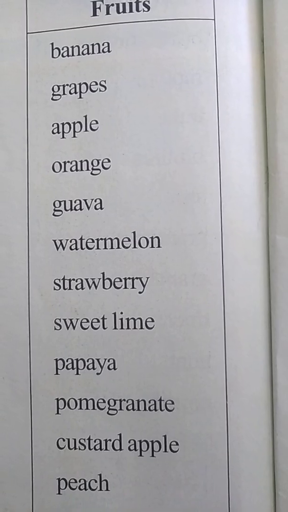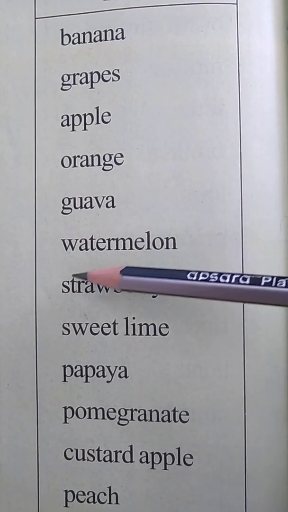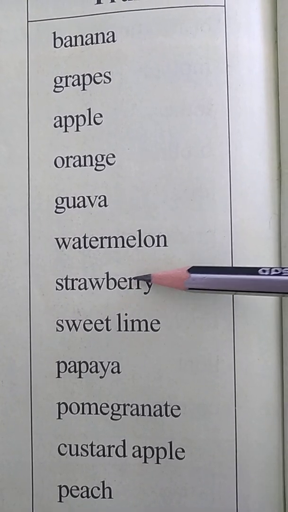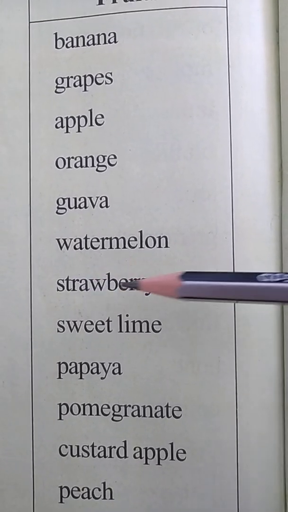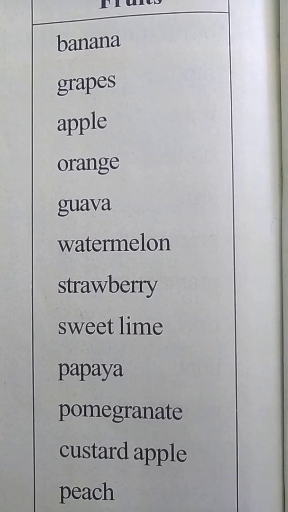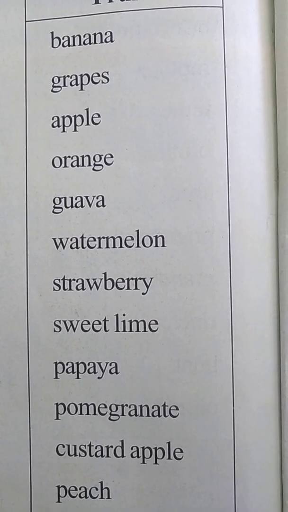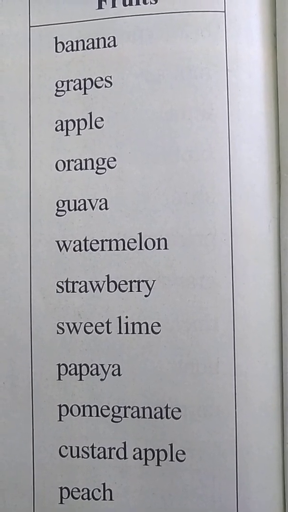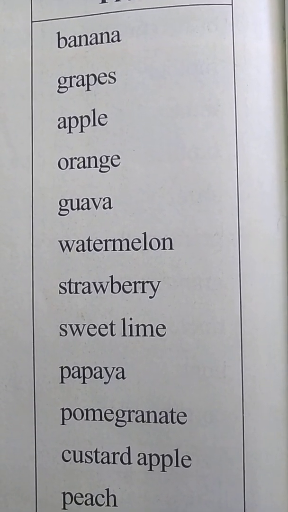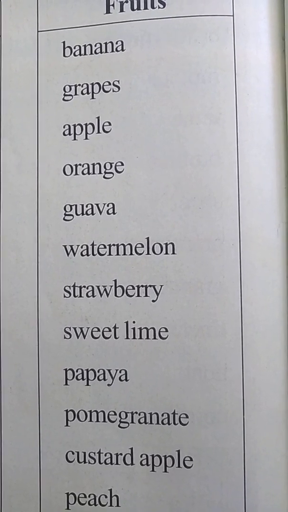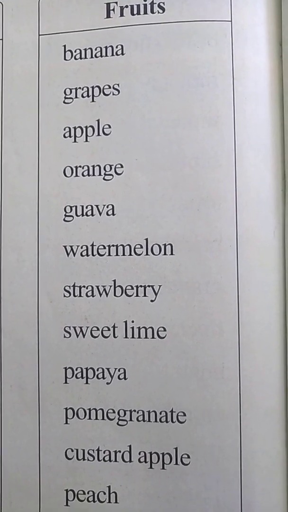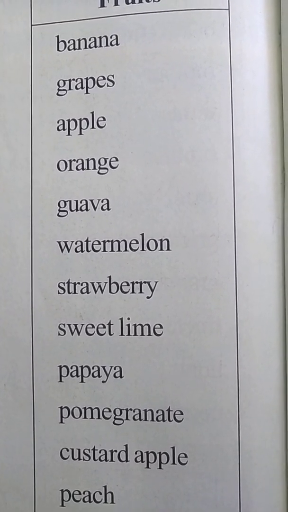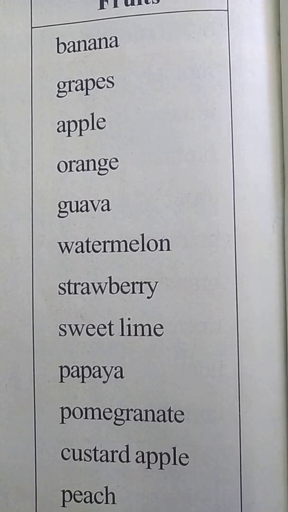And here the next fruit name is given. What is that? Yes, strawberry. Strawberry means which is red in color. Everybody likes to eat strawberry, no? You eat strawberry flavor cake, strawberry flavor ice cream. Sometimes we get strawberries in boxes which are sold by the fruit sellers. They have packed them in the boxes.